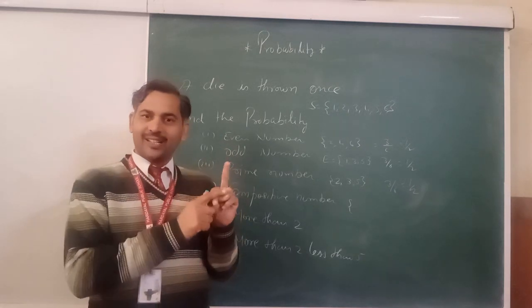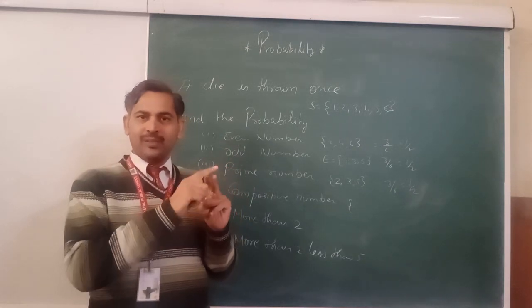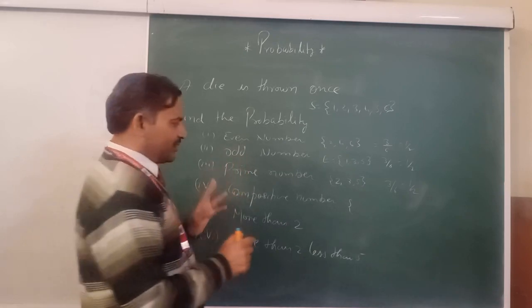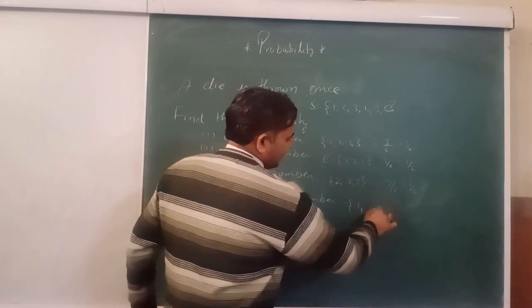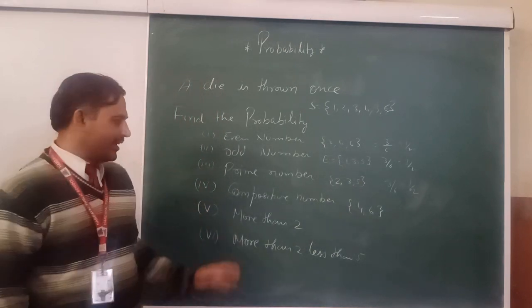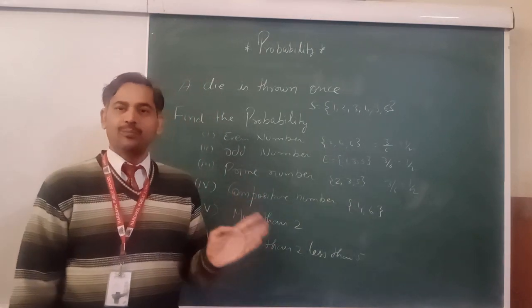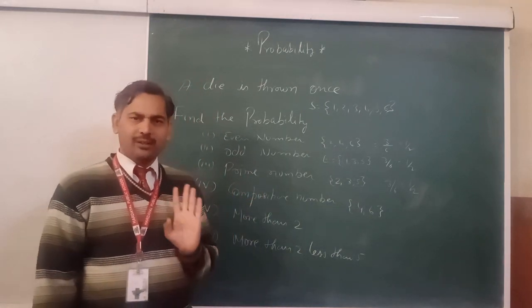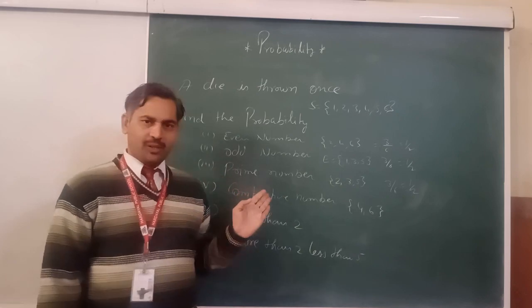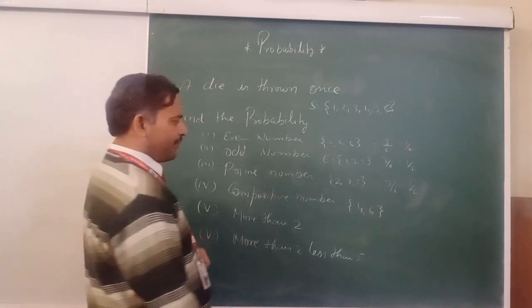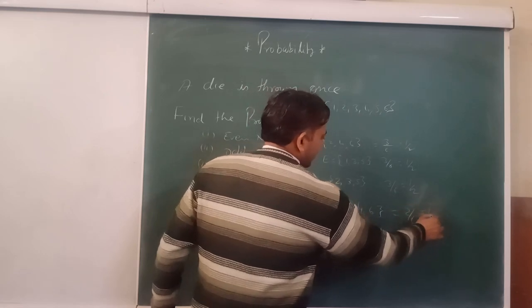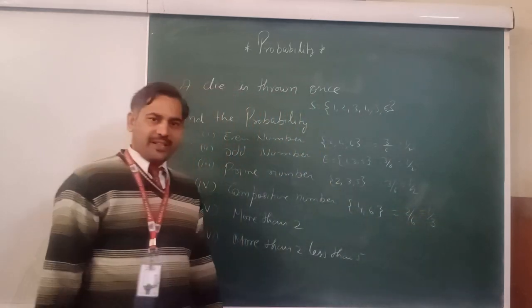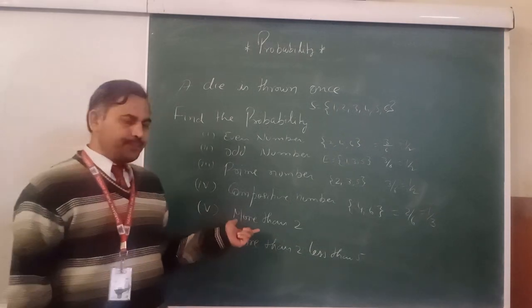So 1 is neither composite nor prime, 2 is only prime, 3 is prime. 4 and 6 are the 2 numbers whose factors are more than 2. So I hope the composite number is clear. Now what is the probability? Favorable cases upon total outcomes: 2 by 6, it will come 1 by 3. That is your answer.